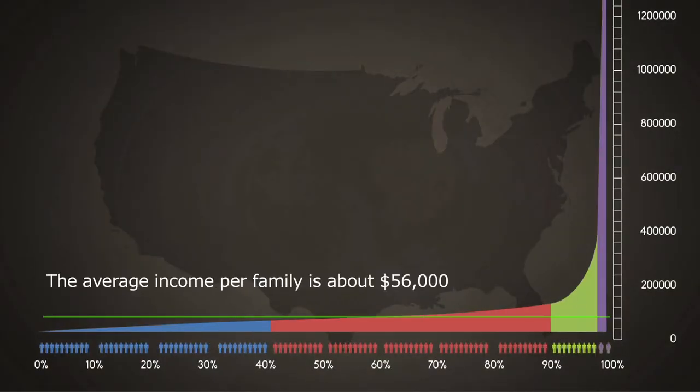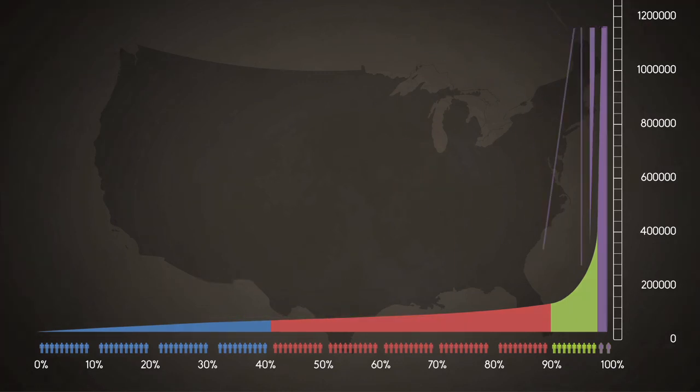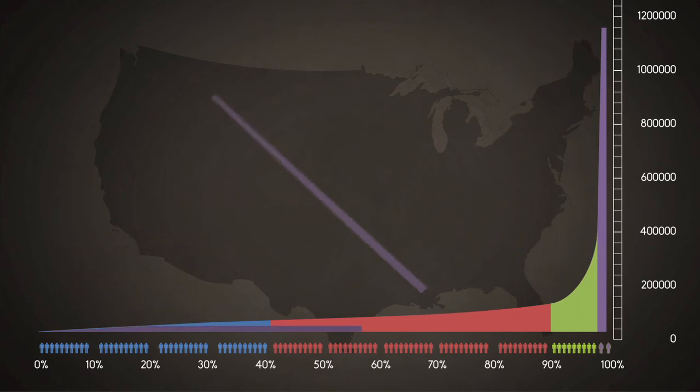If we superimpose the average income back onto the graph, we can see that the bulk of the share that the bottom 60% would have got if all incomes were equal goes to the top 10%, and even there, mostly to the top 1%. In fact, the income of the top 1% is the same as that of the bottom 57%.